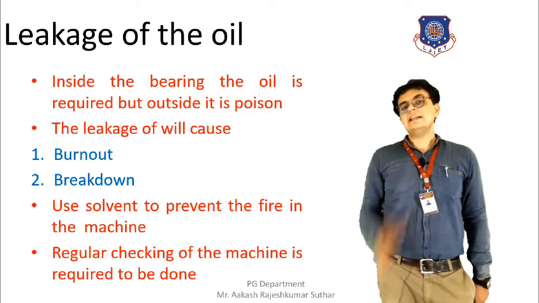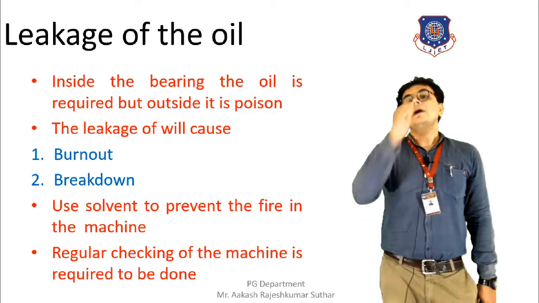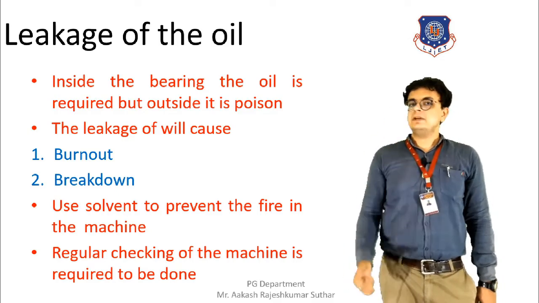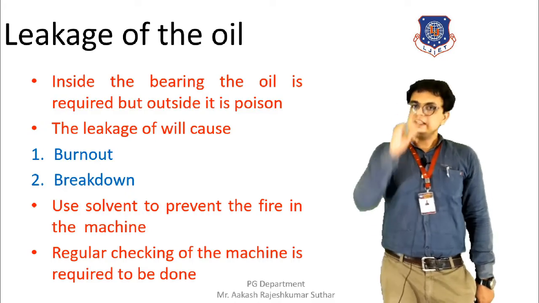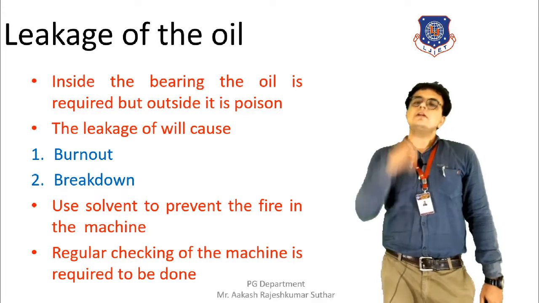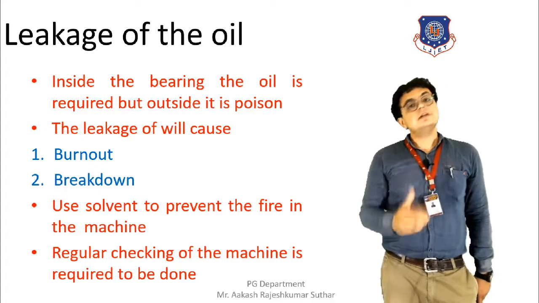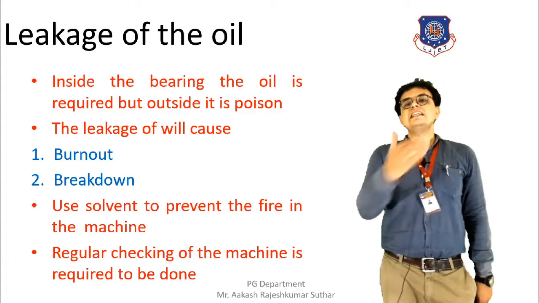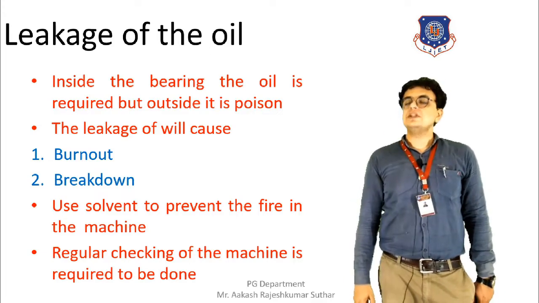The things that can happen because of this leakage of oil are burnout and breakdown. The burning of the machine can take place, some kind of fire can take place, and at the same time the breakdown of the machine can also occur, and because of this the working of the electric motor can be stopped. These are all the things that can happen because of the leakage of oil from the machine.